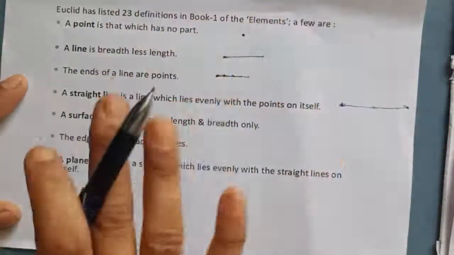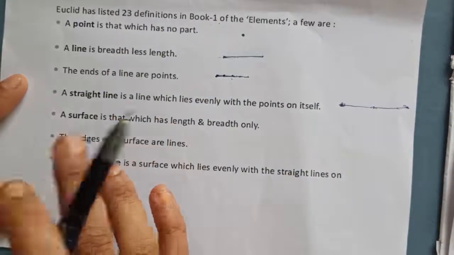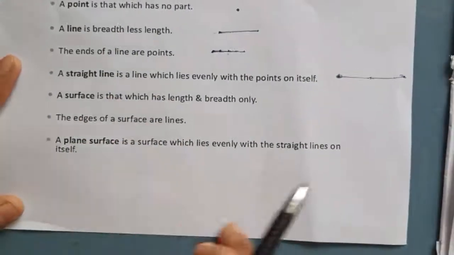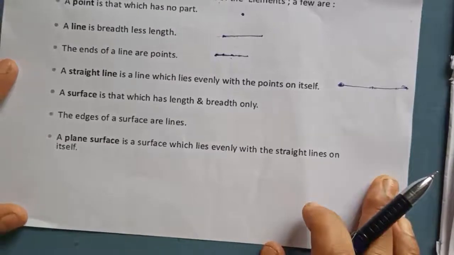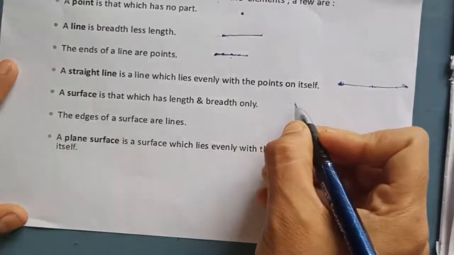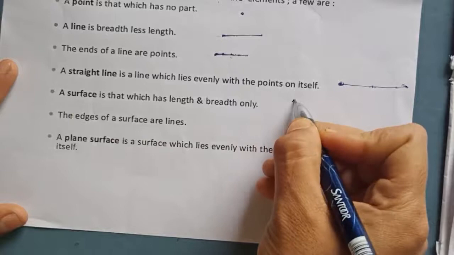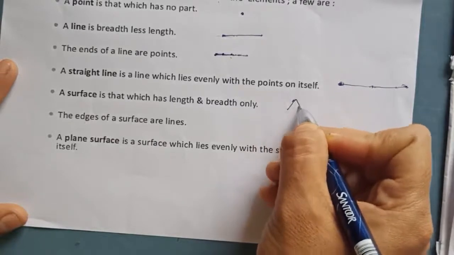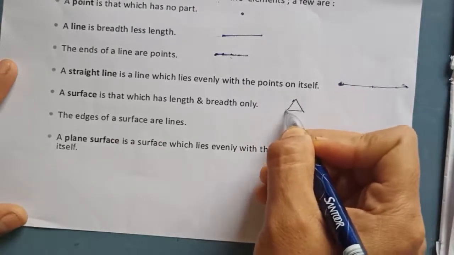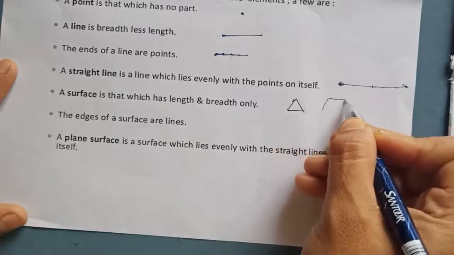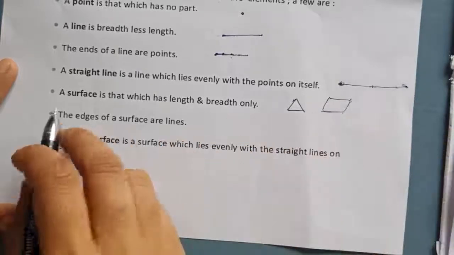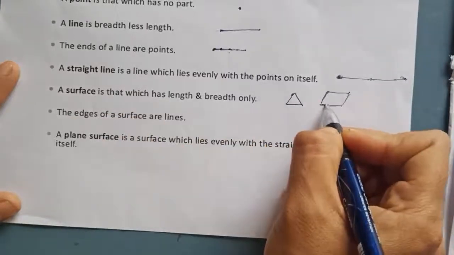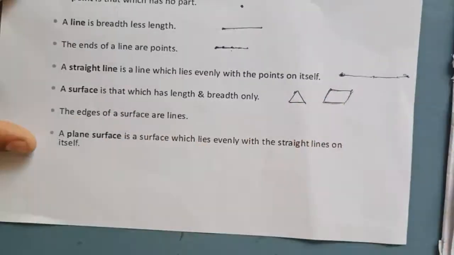Paper is a two-dimensional figure because it contains length and breadth. So why are we taking surface? When we take a plane surface, say a triangle, it has length and breadth.